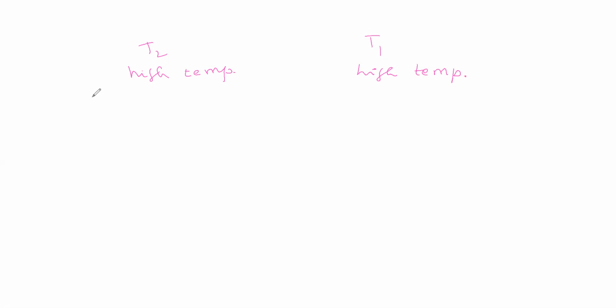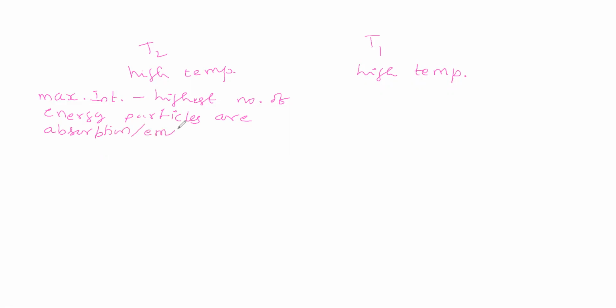Here maximum intensity means the highest number of energy particles. Highest number of energy particles are absorbed or emitted. We can say absorbed if it is an absorption spectrum, or emitted if it is an emission spectrum. Either absorption or emission, we can say. Highest number of energy particles are absorbed or emitted.